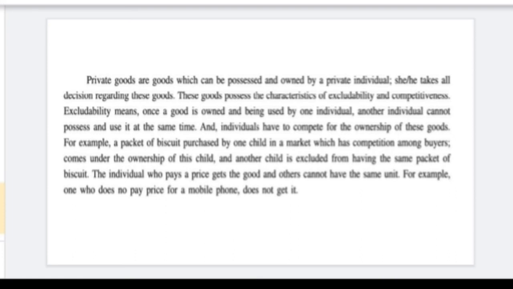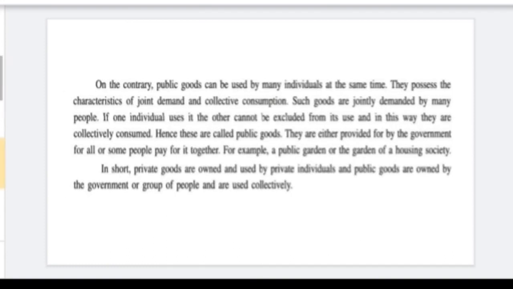Actually you have purchased it, that's why it is owned by you, and another child is excluded from this packet of biscuit. The individual who pays the price for that good is the owner of that good. One who pays the price for a mobile phone is the owner of that mobile phone.